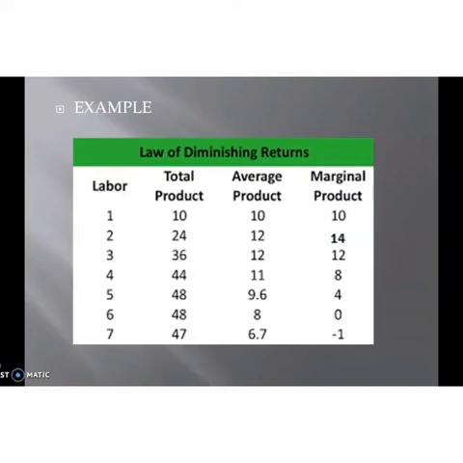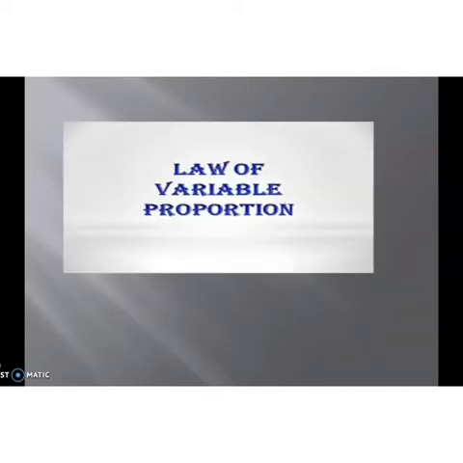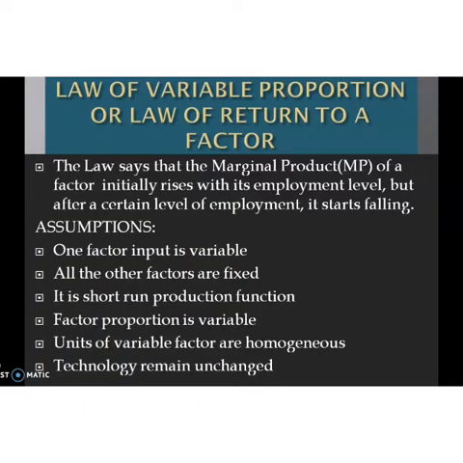Proportion. So the law of variable proportion, or law of return to a factor, is the law related to the short-run production function. So let's discuss the law of variable proportion. This is the law related to the short-run production function. What do you mean by law of variable proportion? Law of variable proportion is otherwise known as law of return to a factor.